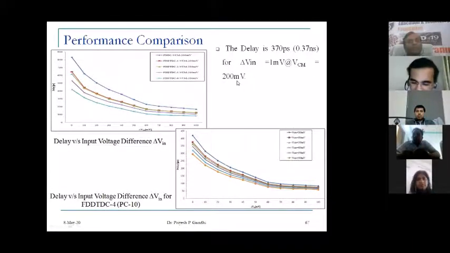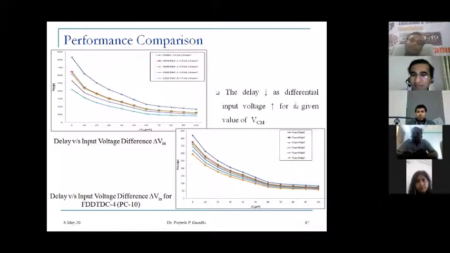And again, I would like to add one more thing, that this is a differential circuit. It should operate in differential mode. It should not operate on a common mode voltage. It should work as a differential circuit. So the delay is decreasing as the differential input voltage is increasing for a given value of VCM. So if we increase the differential input voltage, then the delay is going to decrease.